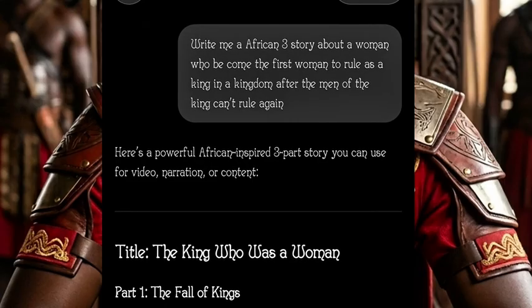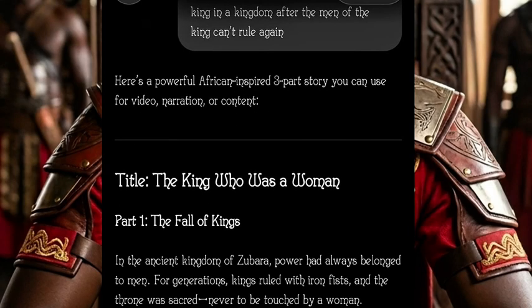First, as you can see, this is what I did. I said, write an African tree story, a three-minute story about a woman who became the first woman to rule as king in a kingdom after the men of the kingdom could not rule again. I just write to ChatGPT the idea I have of what I want to create, and ChatGPT writes everything out for me.